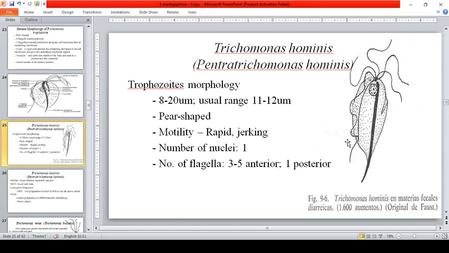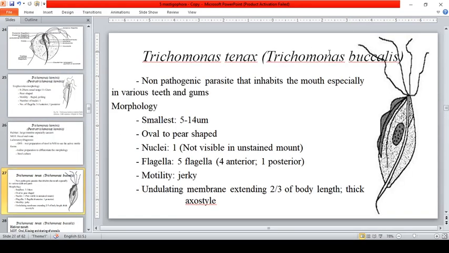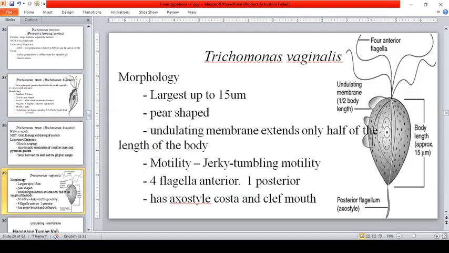So, siya yung may pinakamahabang undulating membrane, si hominis. Followed by the tenax, kasi hanggang 2/3 of the body length. And pinakamaliit yung undulating membrane ni Trichomonas vaginalis, even if siya yung pinakamalaki sa kanila. Kahit siya yung pinakamalaki, pero siya naman yung may pinakamaliit na undulating membrane.